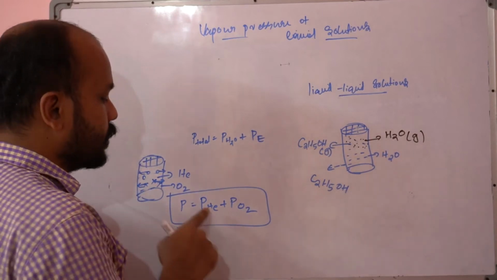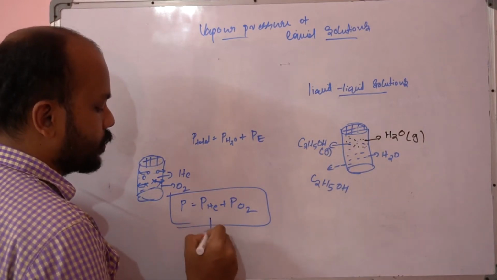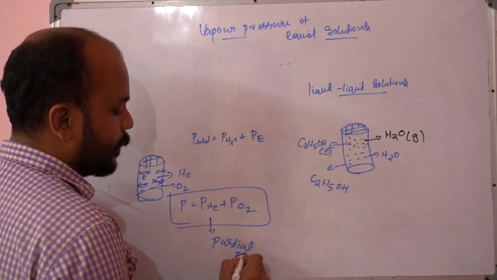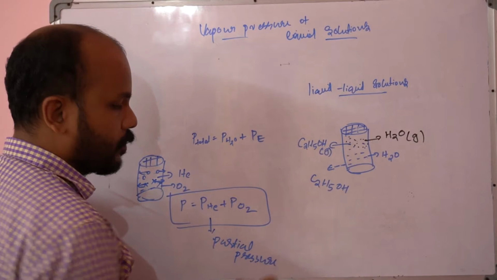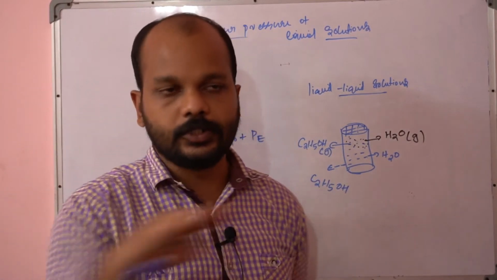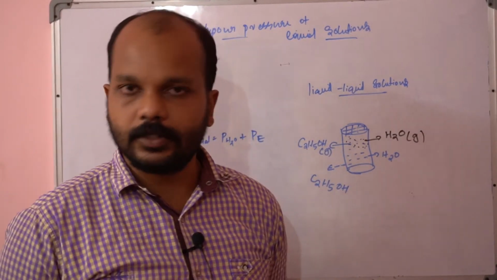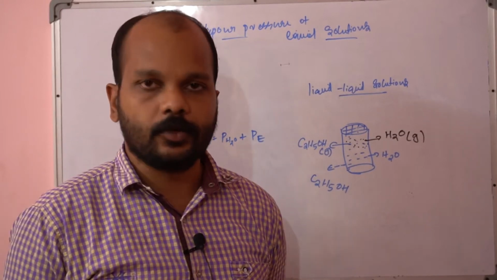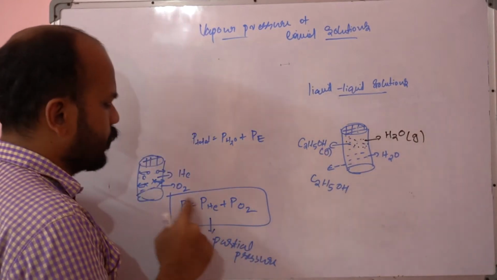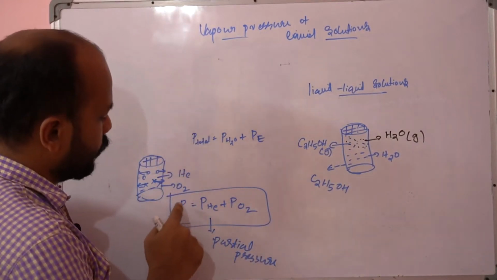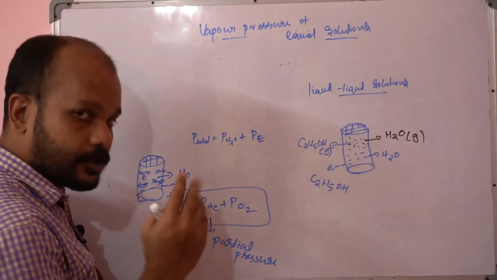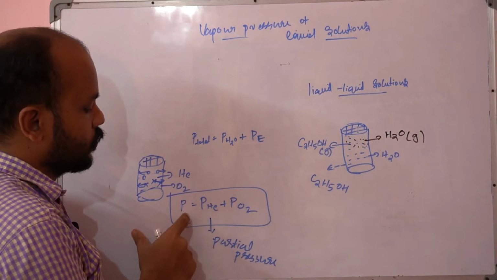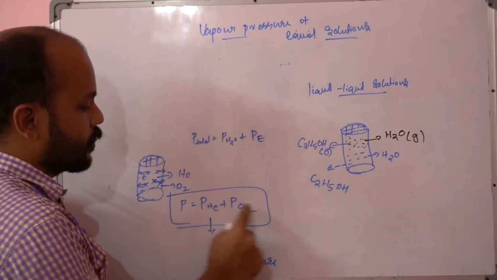Okay, so these individual pressures we call partial pressure. Partial means you have to take the meaning of part of. Suppose there are 10 students in a class, and 3 girls are there; those 3 girls are part of the whole class, right? This is what Dalton's law is saying. If more than one gas is present in a system, the total pressure exerted by the system is equal to the sum of the pressures exerted by the individual gases.